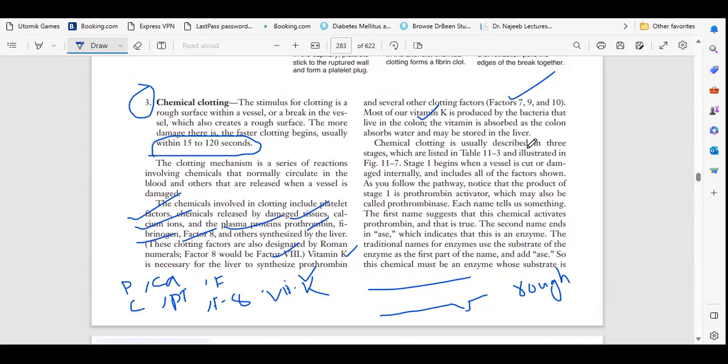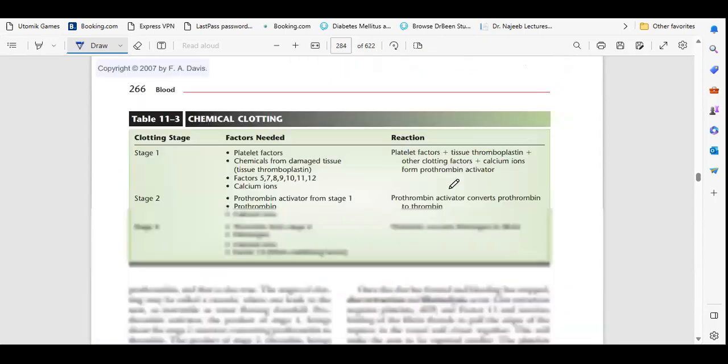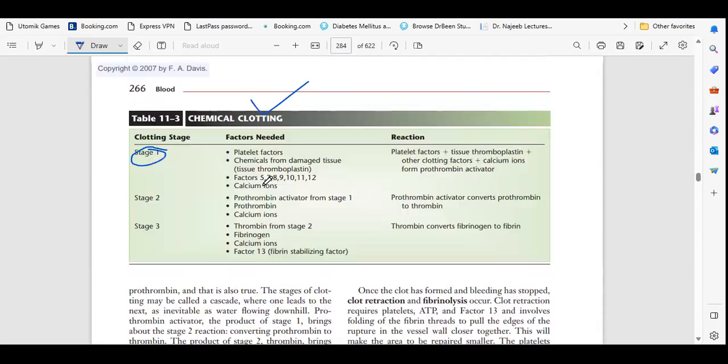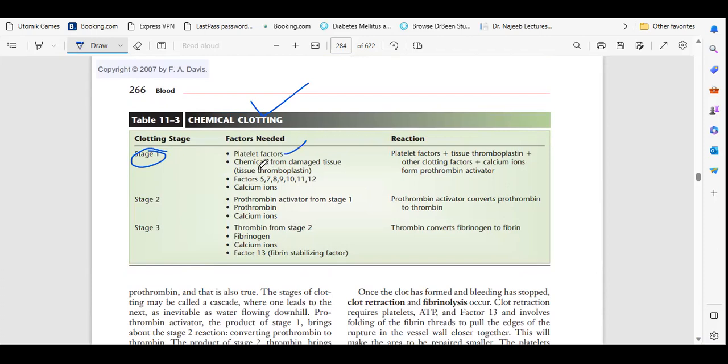Chemical clotting is usually described in three stages. We are listing the figures. So here we have the stages. Stage one. What will happen? The platelet factors, chemicals from damaged tissue, thromboplastin factors, calcium ions will reach that area. And what will they do? Platelet factors will connect to each other. Tissue thromboplastin will connect to each other. Other factors will connect to each other.